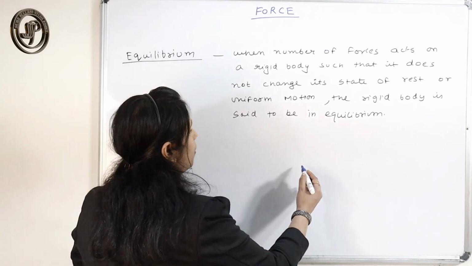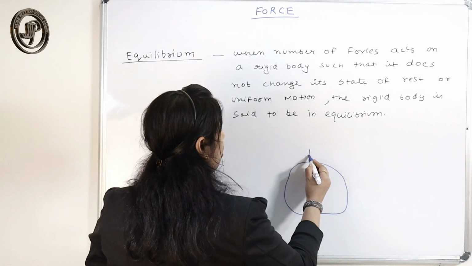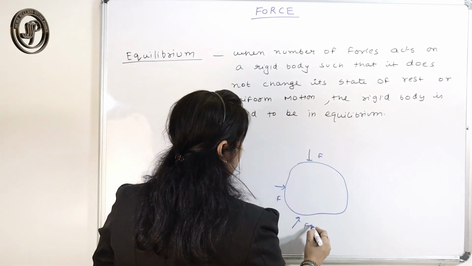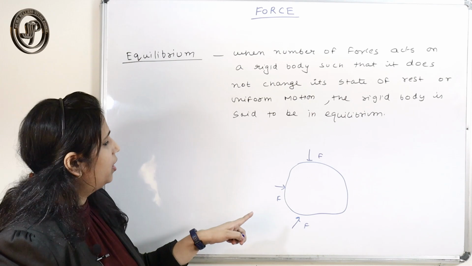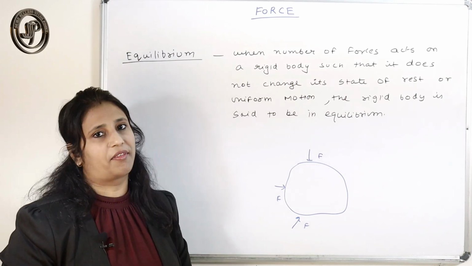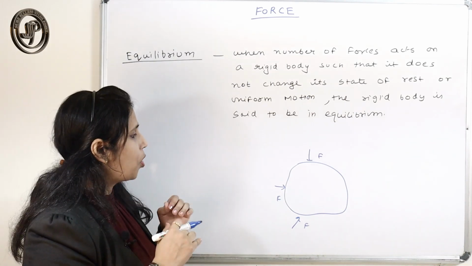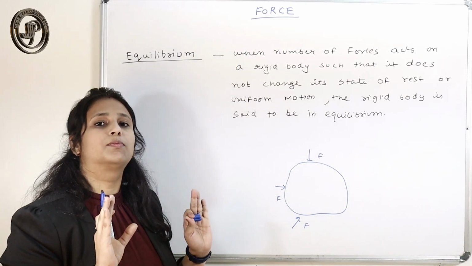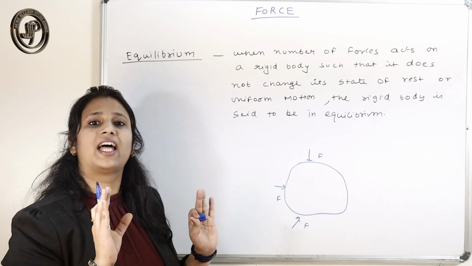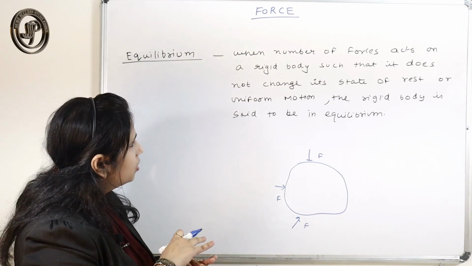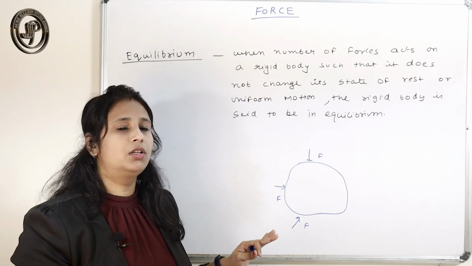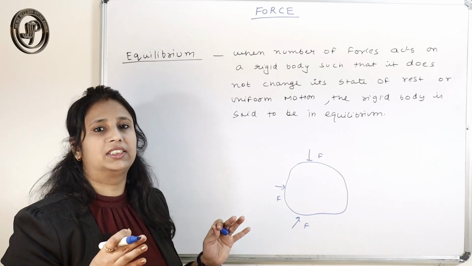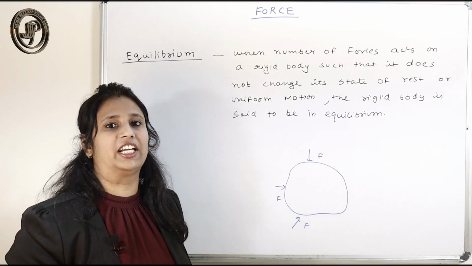When forces are applied on the body from various sides, but the body does not change its position of rest, or if the body is moving it maintains that motion only, then that rigid body is said to be in a state of equilibrium.